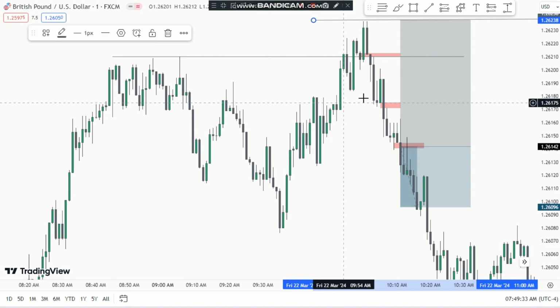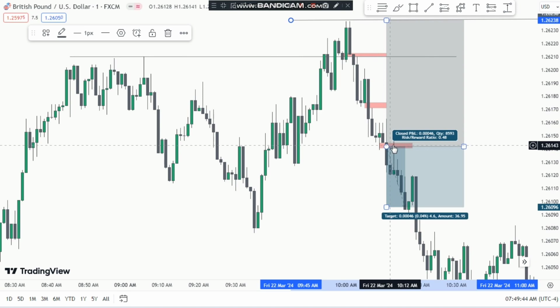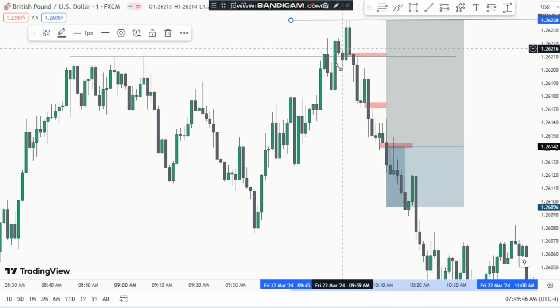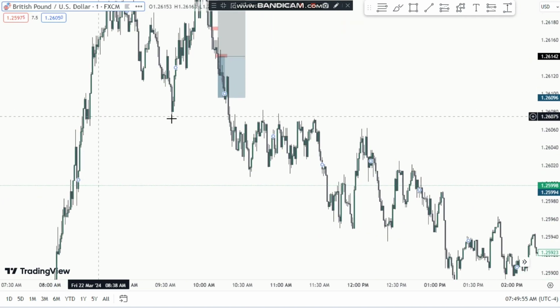The reason ICT Sun uses smaller time frame is because he gets fair value gaps filled here on the smaller time frame, like 10 second or 30 second. You can see in case of the 1 minute, we got our entry at this point, not above here. So if you use smaller time frame like 30 seconds or 10 seconds, you will get an entry around this area. So let's see what will be your target.